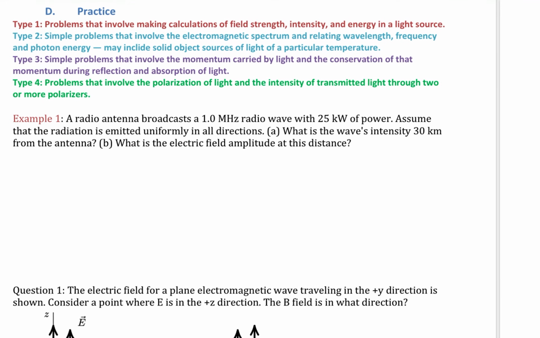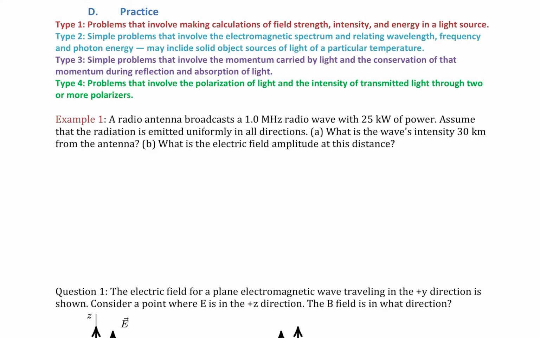Moving on to our practice problems. Pretty straightforward problems. Obviously, the focus here is mostly on the conceptual ideas. Type 1, problems that involve making calculations of field strength, intensity, and energy in light sources. Type 2, simple problems that involve the electromagnetic spectrum and relating wavelength, frequency, and photon energy, which may include solid object sources of light of a particular temperature. Type 3, simple problems that involve the momentum carried by light and the conservation of the momentum during reflection and absorption of light, so using those two formulas with momentum in them.